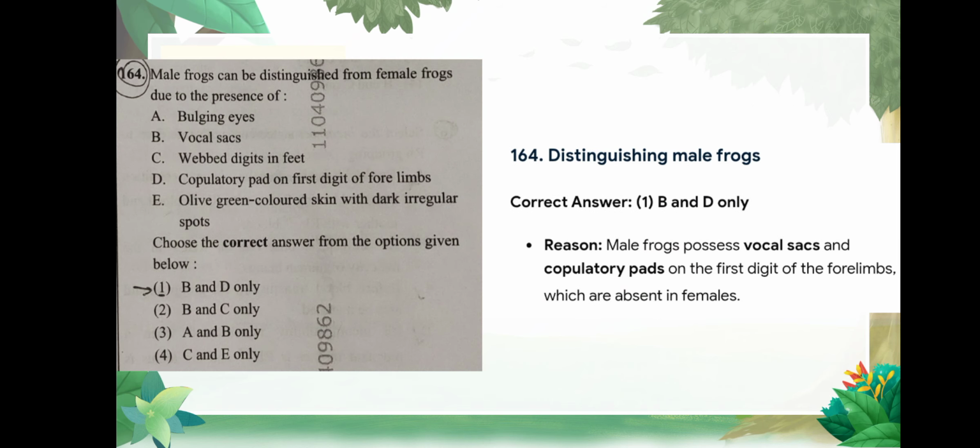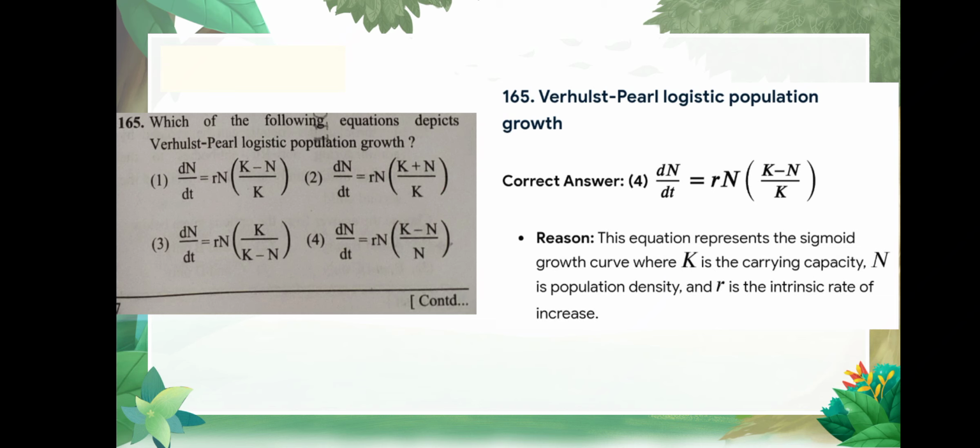Question number 164: male frog can be distinguished from female frog due to the presence of... Correct option is B and D only, option number 1. Question number 165: which of the following equations depicts Verhulst-Pearl logistic population growth? Correct answer is option number 4 and the reason is given below.